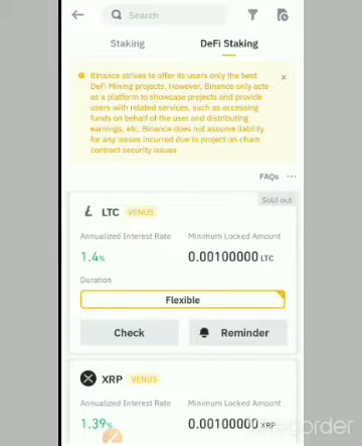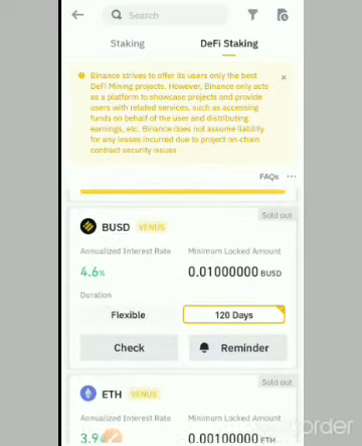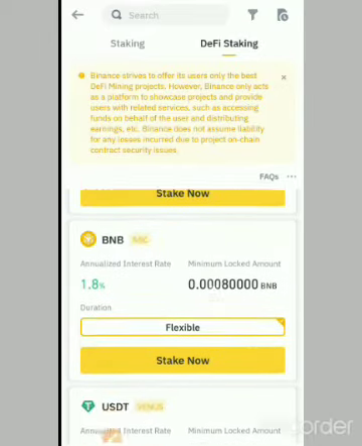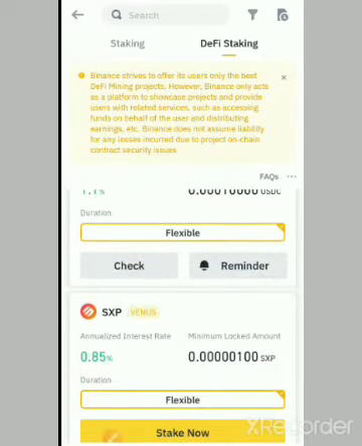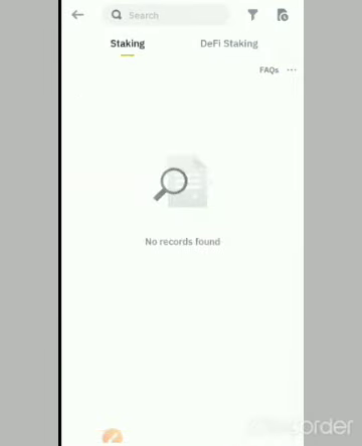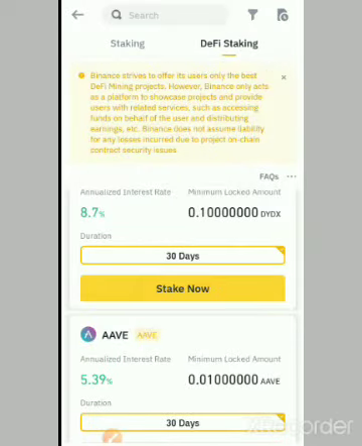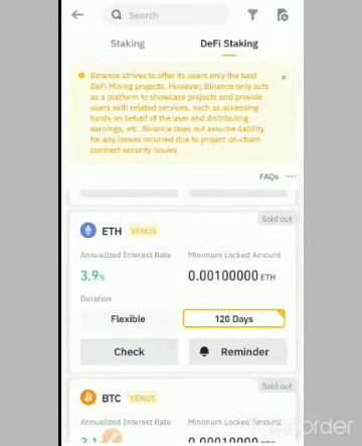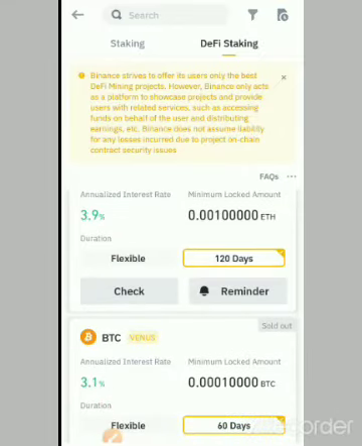These are the DeFi staking options, and you can see they are flexible: LTC, Ripple, BUSD, ETH, BTC, DYDX, AVE, BNB, and so on and so forth. Now you can see that for some of them, it is not showing Stake Now. Look at this ETH, it's not showing because it's sold out. All the available tokens for this staking have been bought, so you cannot stake here. You can see Sold Out.